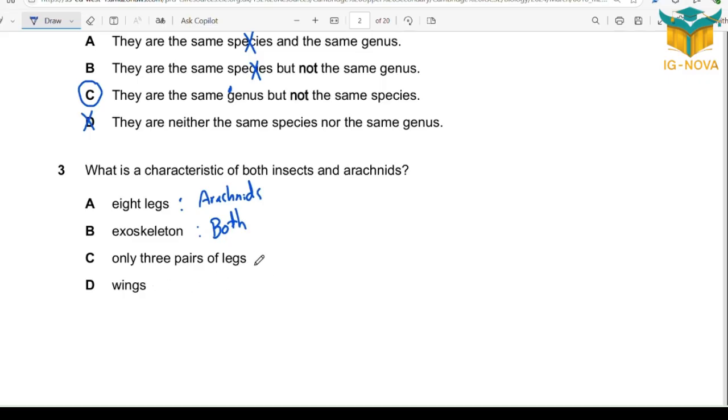Only 3 pairs of legs, insect. Wings, some insects. So the common feature between both of them is B. A is wrong, only arachnid. C is wrong, only insect. D is wrong, only some insects.